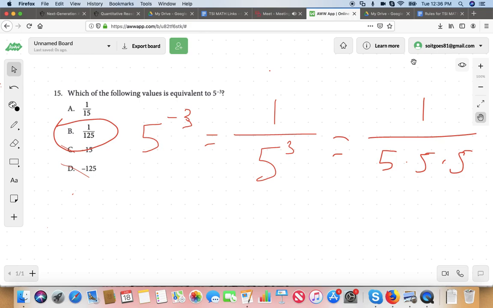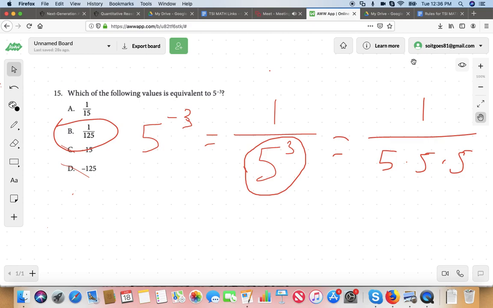And I don't think in terms of operations. A lot of students look at that and they're like, oh, 5 times 3. Well, no, it's not 5 times 3. It's 5 to the power of 3. So think about what the notation means. 5 to the power of 3 means 5 times 5 times 5. And if I said, hey, what's 5 times 5 times 5? You'd probably be like, well, it's not 15. It's probably got to be 125, which it is. Does that make sense?